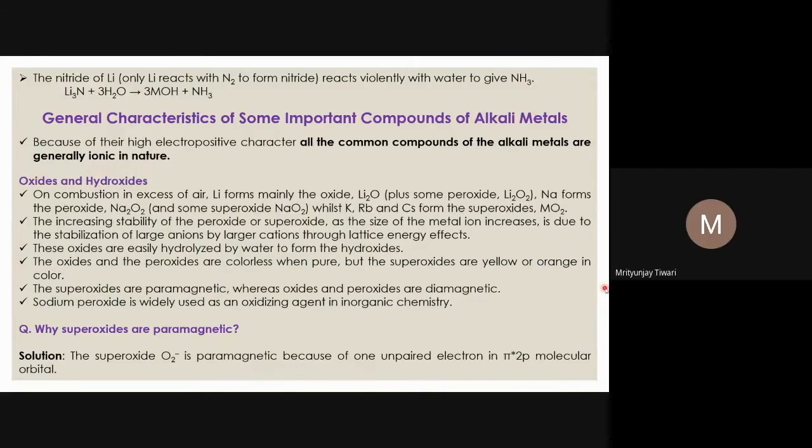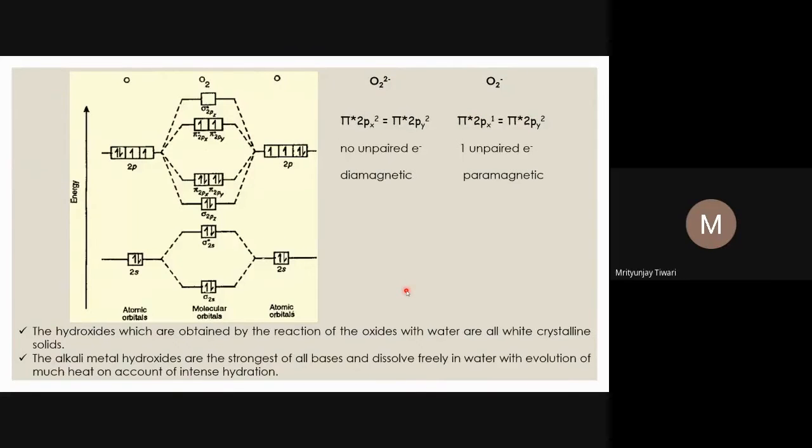Why is that? Because in the superoxides, there is one unpaired electron, and the next excited state is not that high in energy. So the superoxides are paramagnetic, whereas oxides and peroxides are diamagnetic. And how are superoxides paramagnetic and the others diamagnetic? Oxides I have explained. Let us look into the peroxides and superoxides.